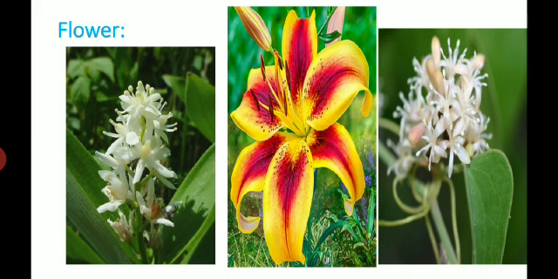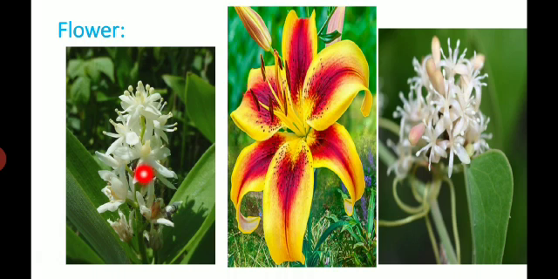Next, see the flower. The flowers are often showy and pedicellate. Pedicel means the stalk of the flower. Then bracteate, usually ebracteolate, meaning absence of bracteoles, except in Dianella and Lilium.